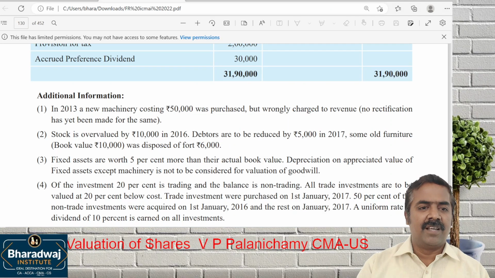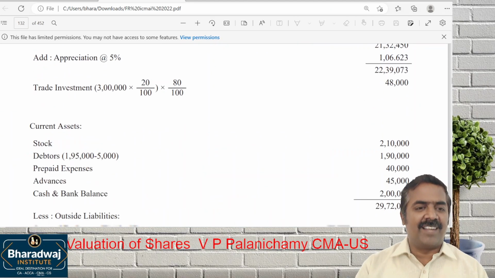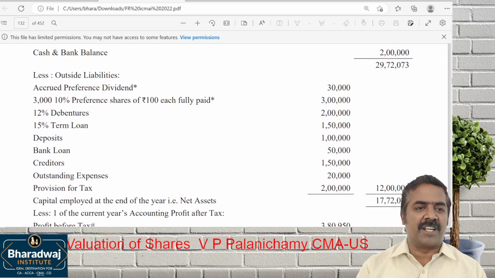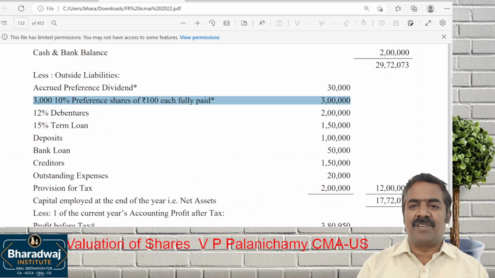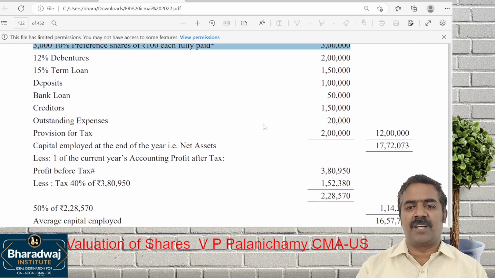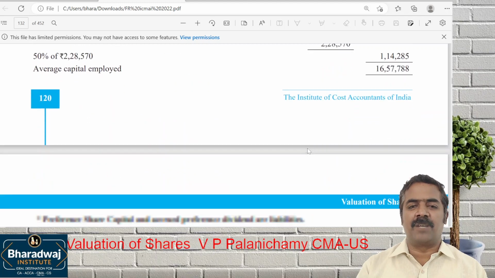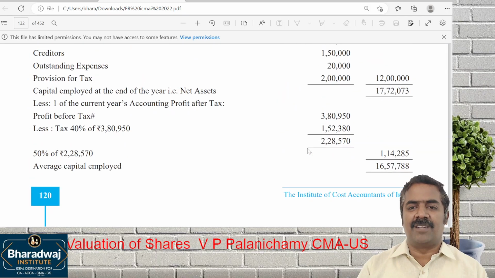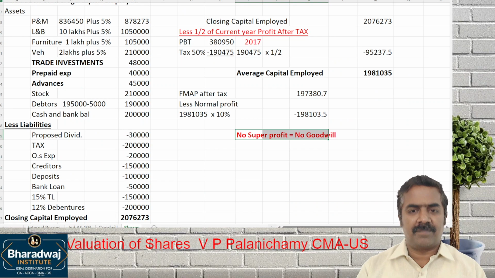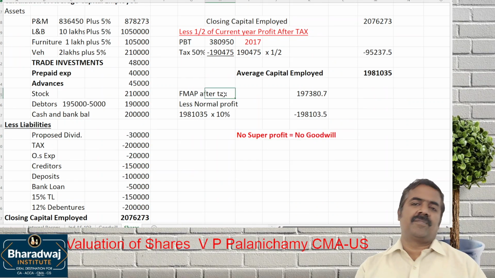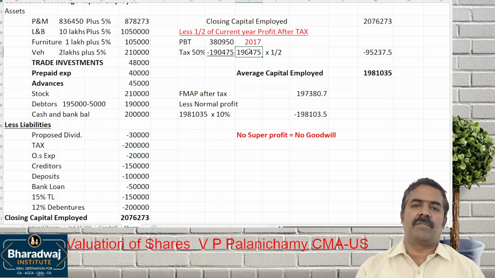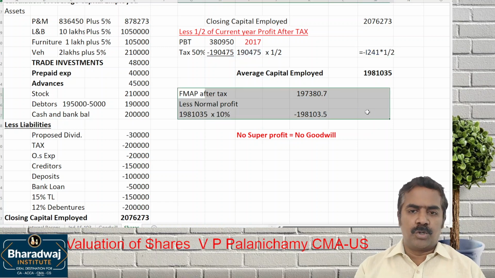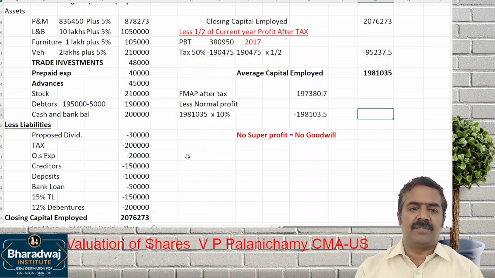The mistake is that on the liability side they have reduced even preference share capital, so that some super profit and some goodwill comes. That is a mistake. So no super profit, no goodwill.